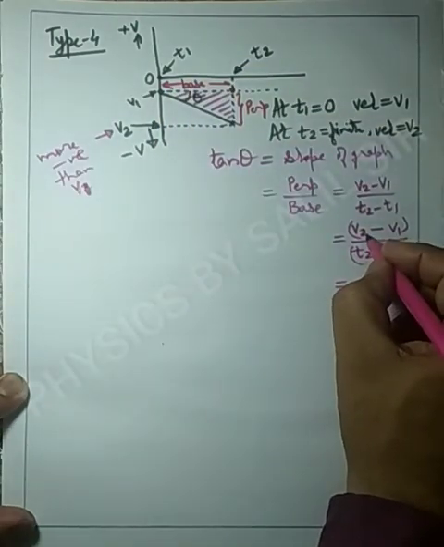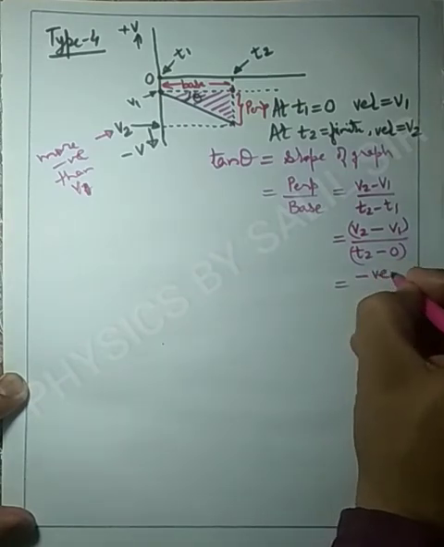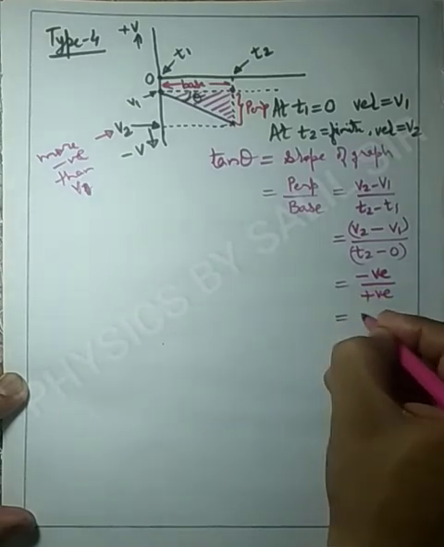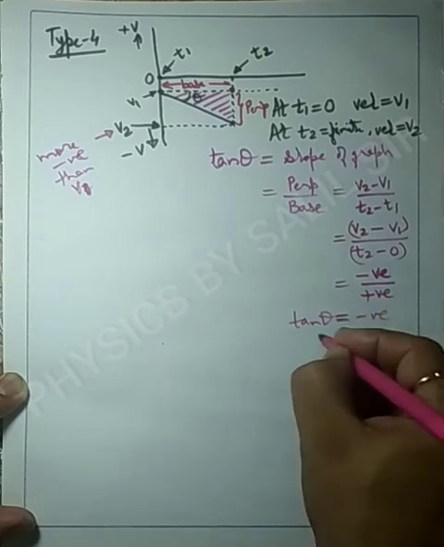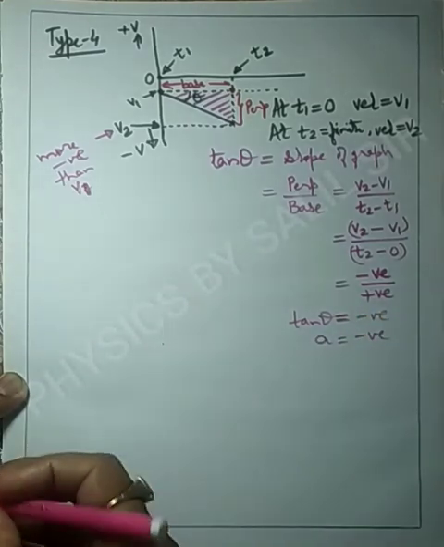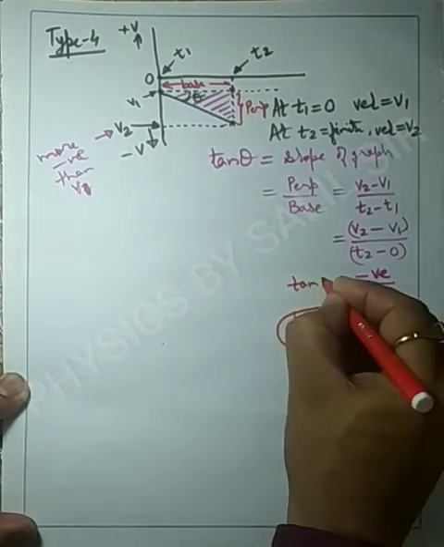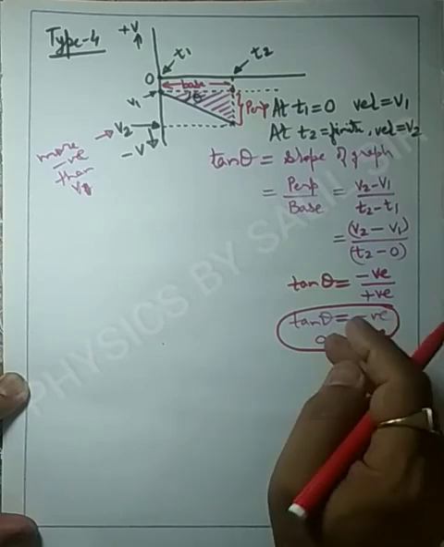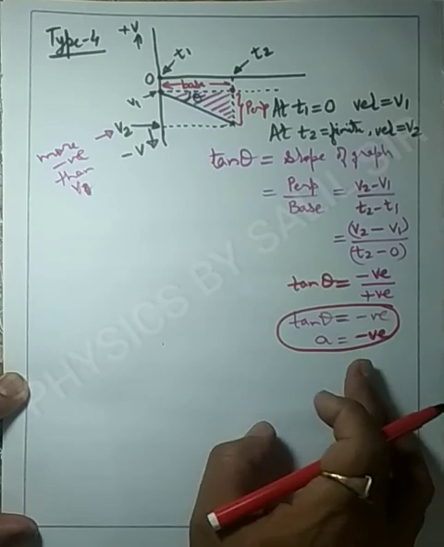Since v2 has a more negative value compared to v1, our numerator will be negative and the denominator will be positive. So finally we get tan theta as negative. If tan theta is negative, then acceleration will be negative. You have to remember this. So finally, we came to know why acceleration is negative in this case.